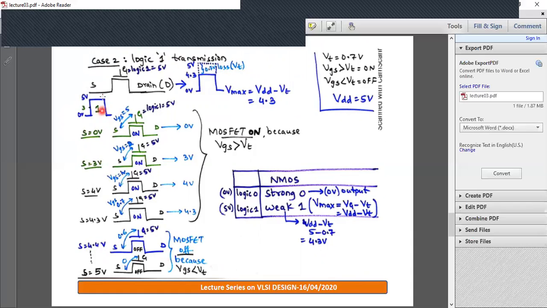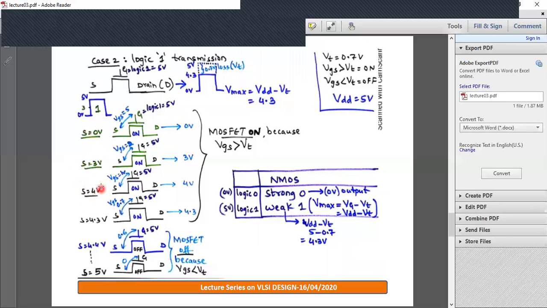So initially let's assume source is at 0. As you know, gate will be at logic 1 only for NMOS. So all gates are at logic 1, that is 5 volt. First case, source is at 0. Gate is at 5, so VGS, gate minus source, is 5 minus 0, 5 volt. VGS is 5, greater than 0.7, that is threshold, so the MOSFET is on. So source value is transferred to drain, and drain is at 0 volt.